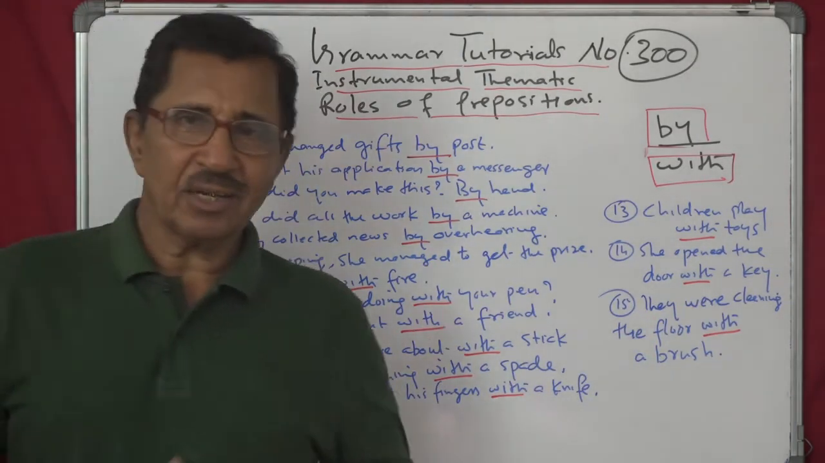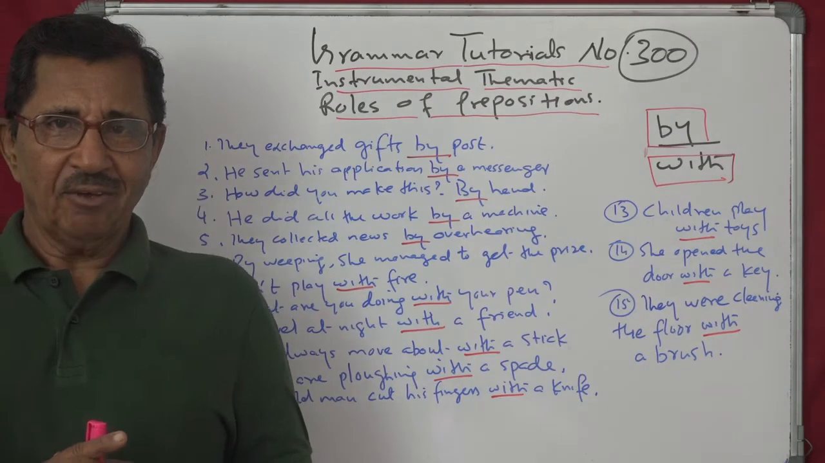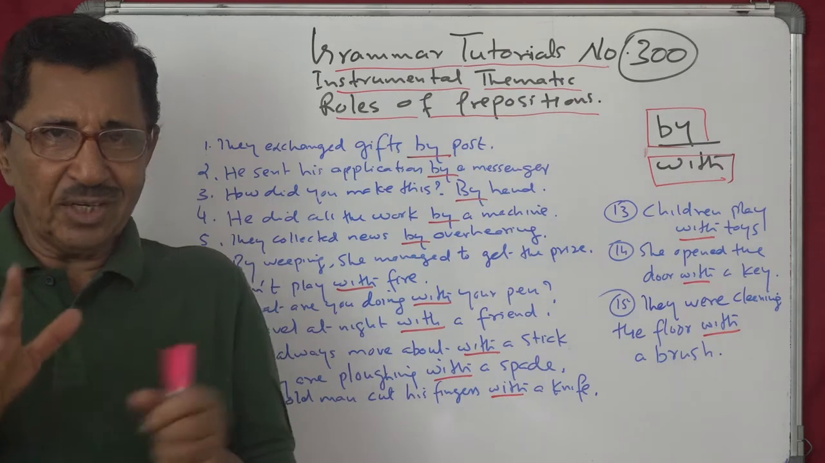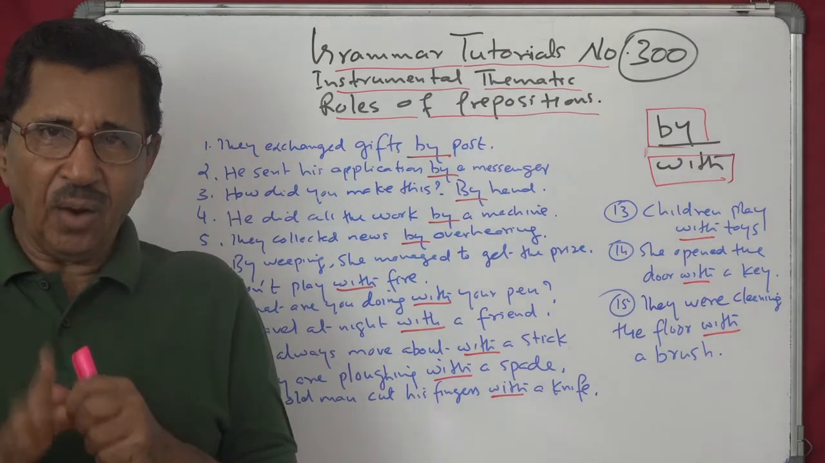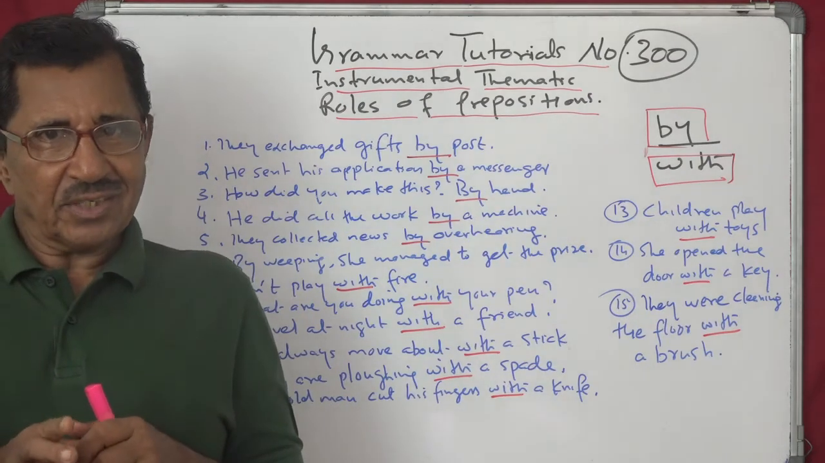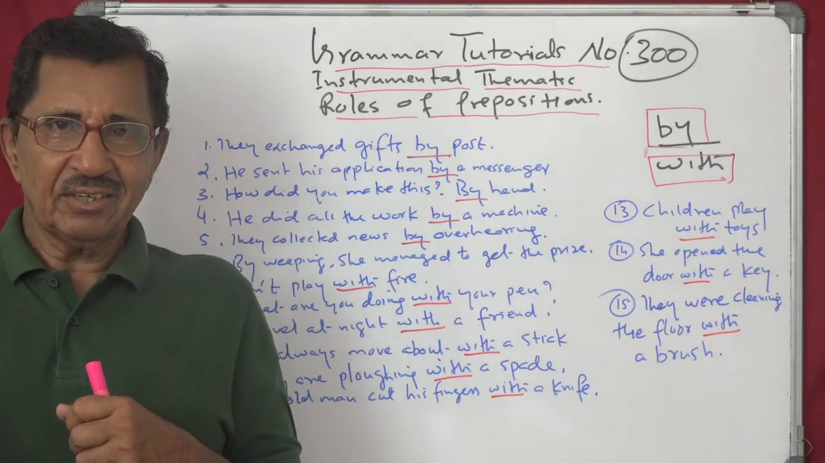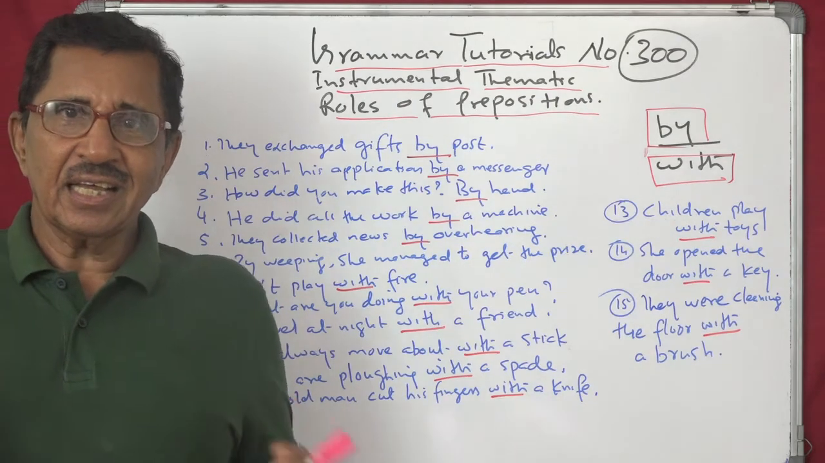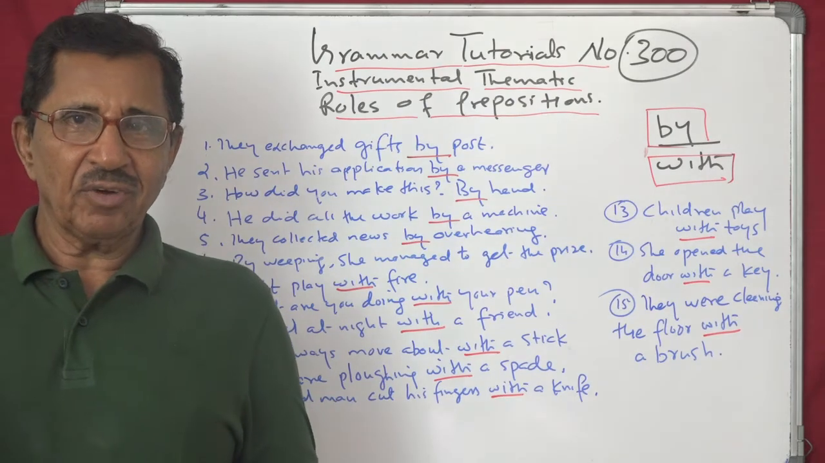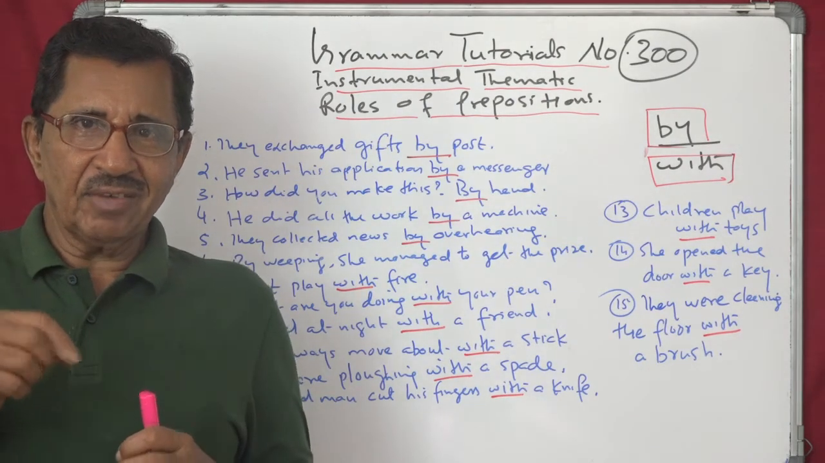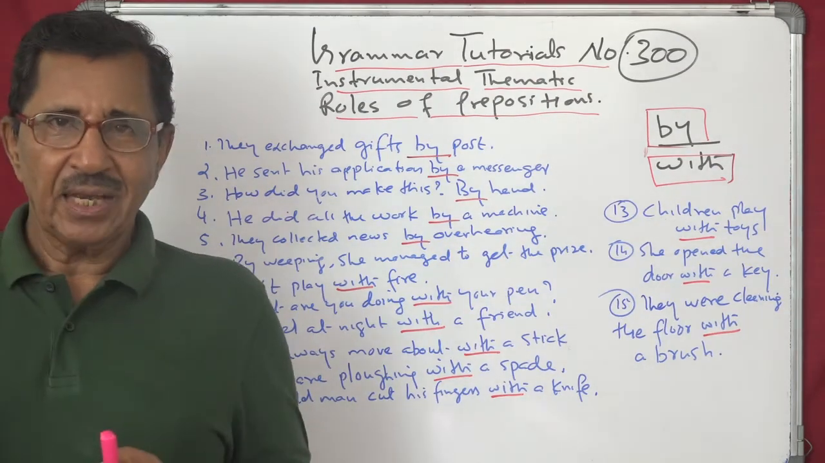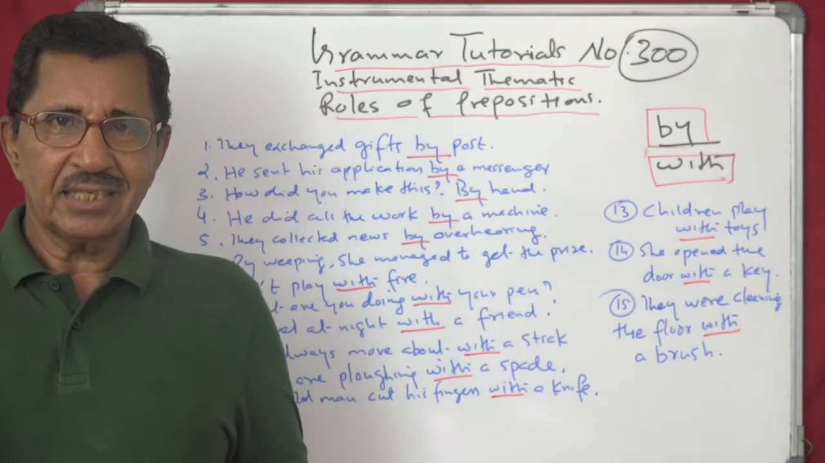Now, sometimes a question can naturally come up. Where will you use with? Where will you use by? I already told you, if the question is how, then by. If the question is by what means, with what, then the preposition is with. Now there is one more way to find out whether you have used the correct preposition, the right preposition in the right place. Try to substitute.